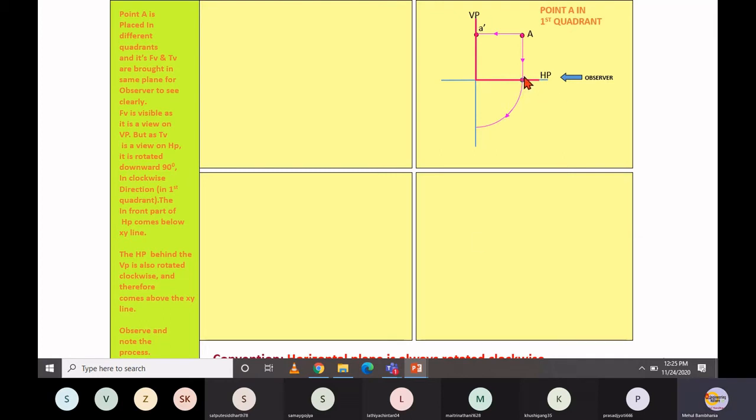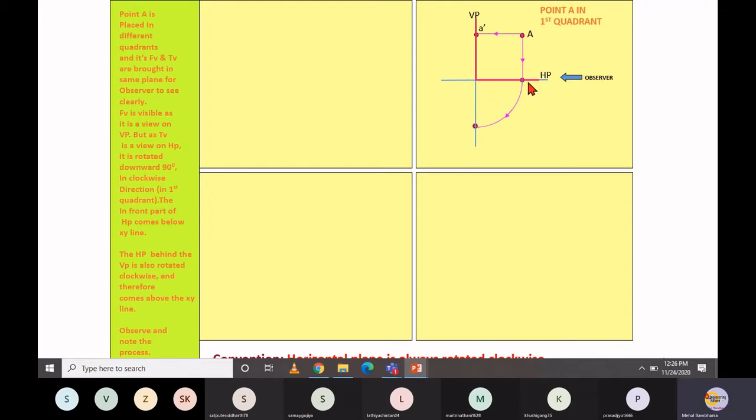So to resolve that problem, the method we generally adopt is to rotate this horizontal plane in the clockwise direction, so that the plane appears in front of the observer, right?